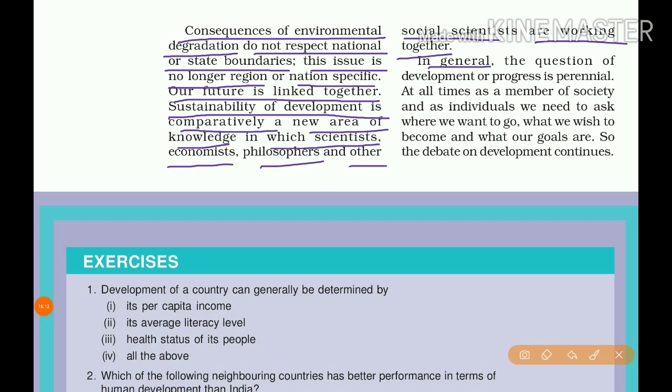In general, the question of development or progress is perennial. At all times, as members of society and as individuals, we need to ask where we want to go, what we wish to become and what our goals are.